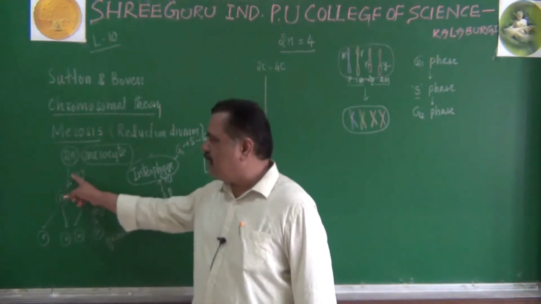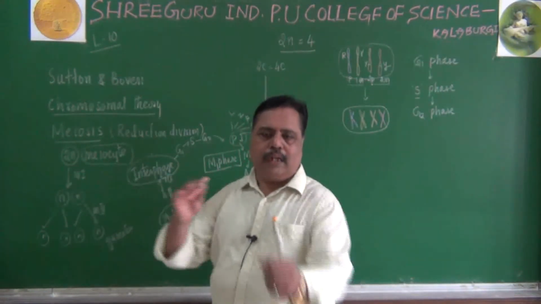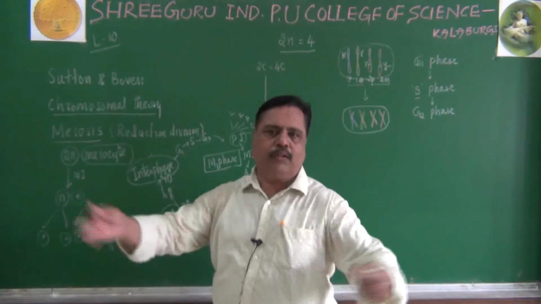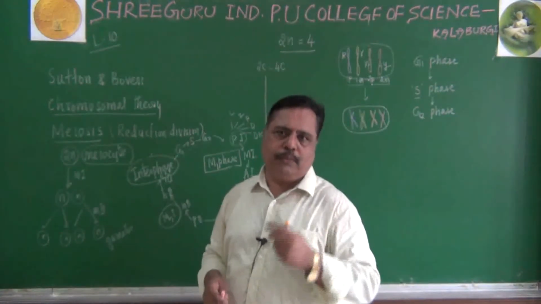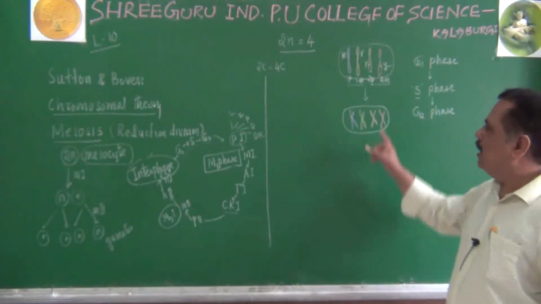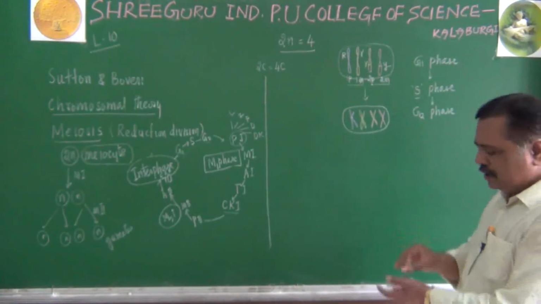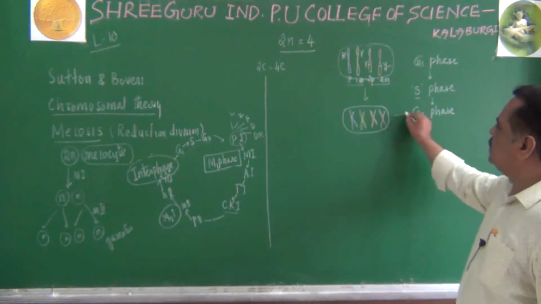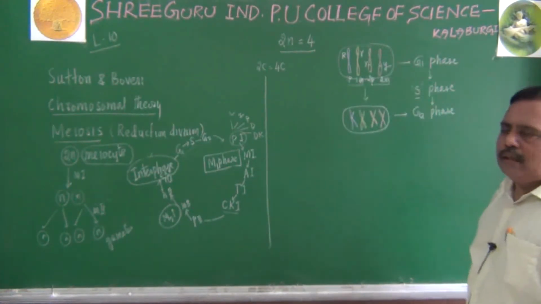That means somewhere I have to double the amount. 100 should be made into 200, then only I can give 50 each to 4 people. That doubling is happening during S phase. After S phase, the cell will be looking like this with its chromosomal content. Okay.